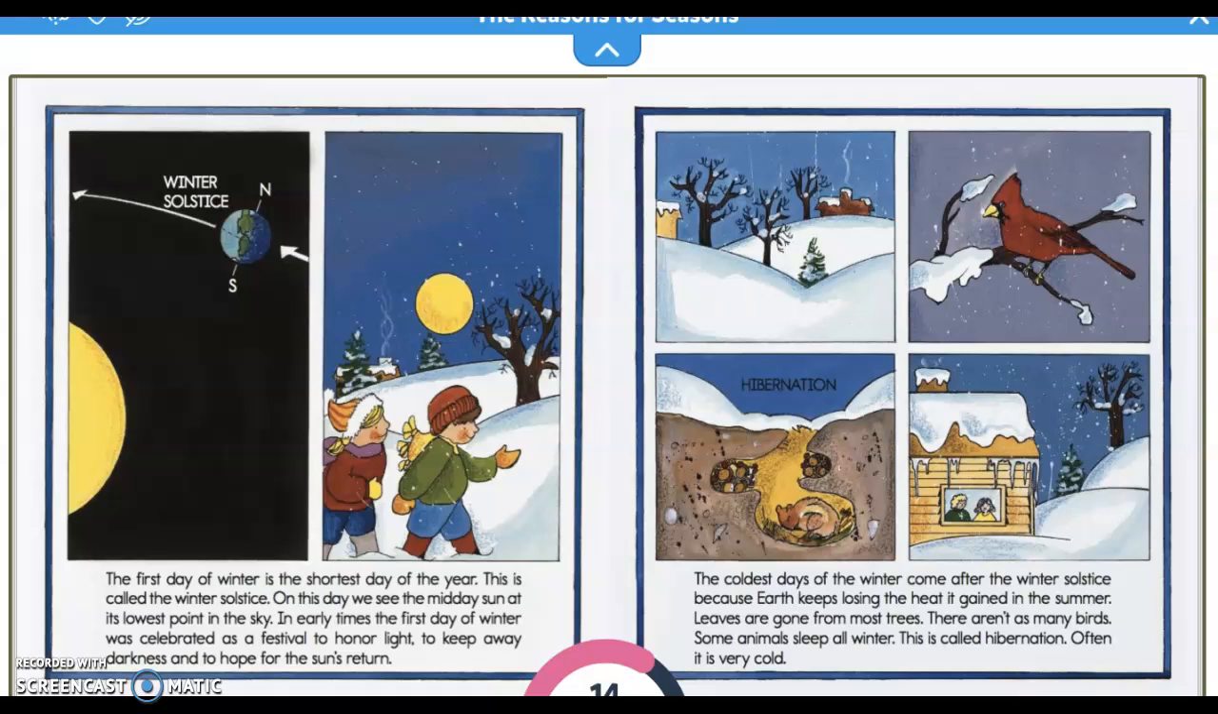The coldest days of the winter come after the winter solstice because Earth keeps losing the heat it gained in the summer. Leaves are gone from most trees. There aren't as many birds. Some animals sleep all winter. This is called hibernation. Often, it is very cold.